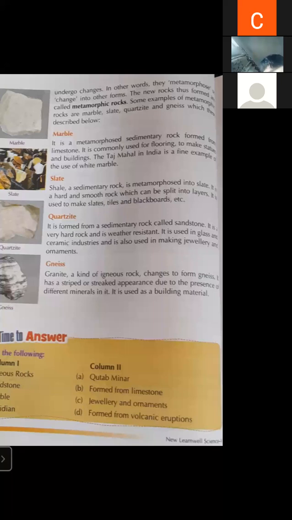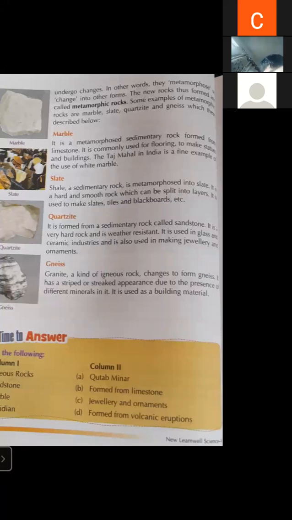Okay, student. So some examples of metamorphic rocks are marble, slate, quartzite, and gneiss. G is silent here. Gneiss. These are described below. So the first metamorphic rock is marble.